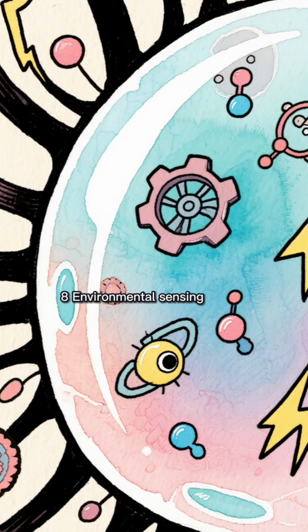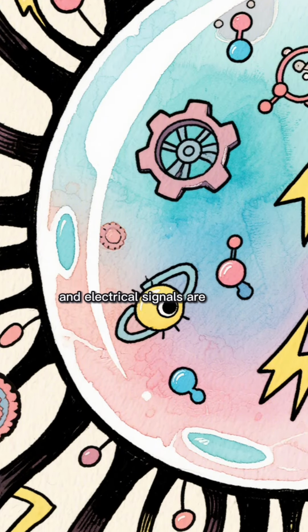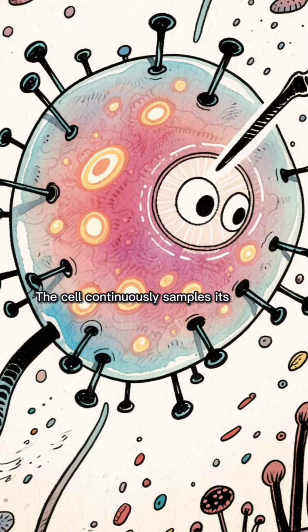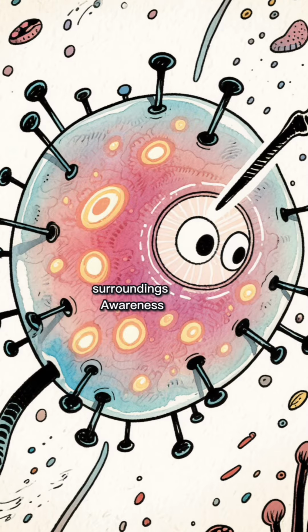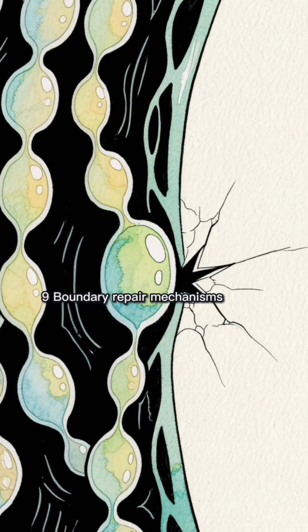8. Environmental sensing. Mechanical pressure, chemical concentration, and electrical signals are detected at the membrane. The cell continuously samples its surroundings. Awareness precedes response.